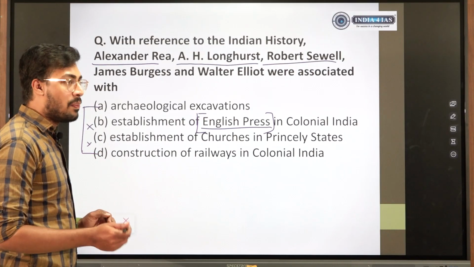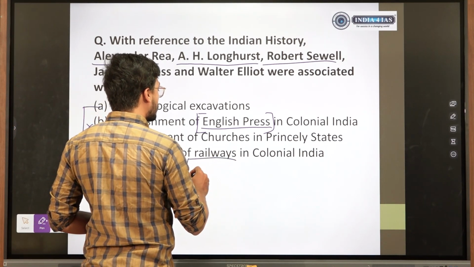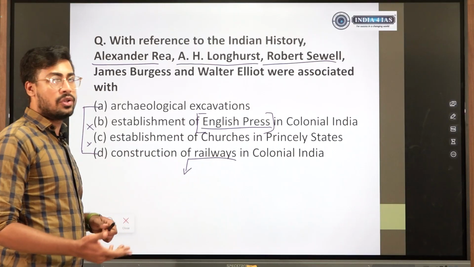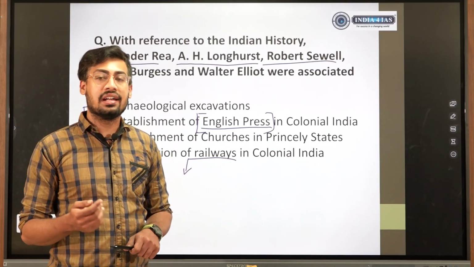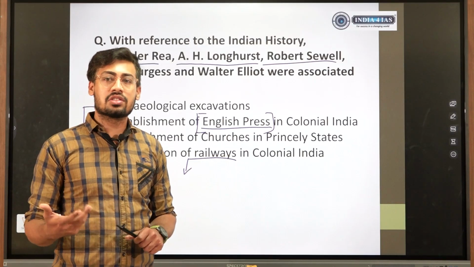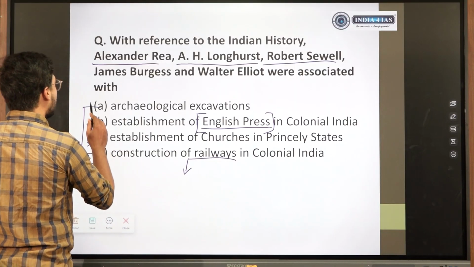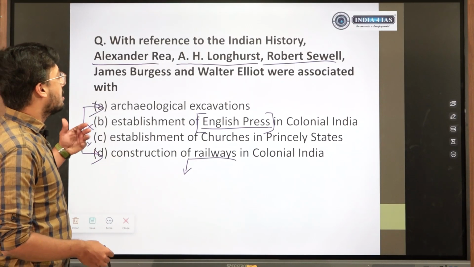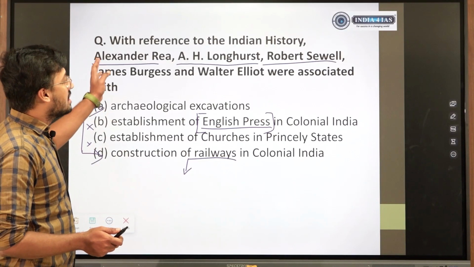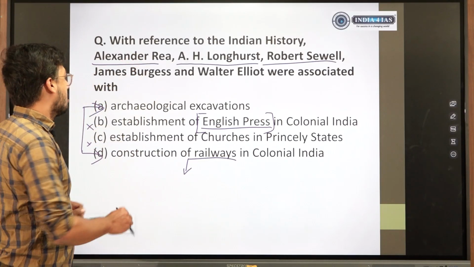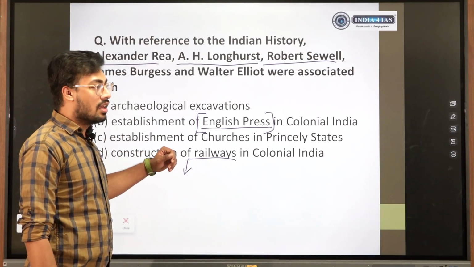Construction of railways, if it had happened, would have happened under the viceroys or the governor generals who were there at that point of time. For example, Lord Curzon, when he was viceroy from 1899 to 1905, under him a lot of expansion and construction of railways happened in India. So if you had to be confused, it had to be A and D. But we don't read much about archaeological excavation, so there are good chances that these persons could have been associated with it. In that sense we could have taken A to be correct.